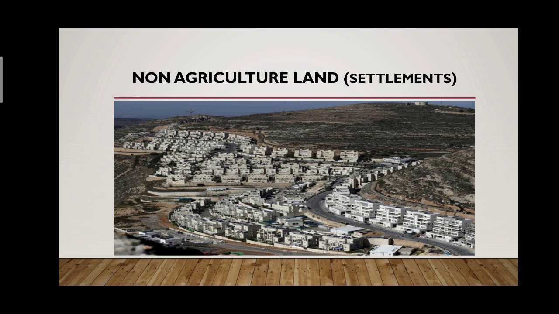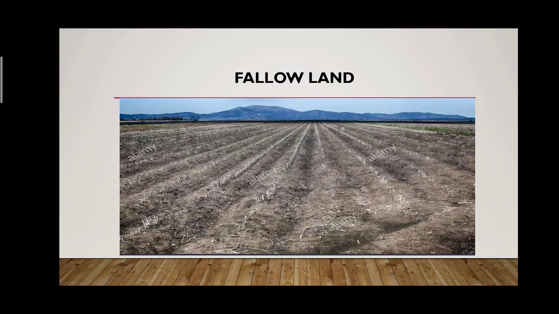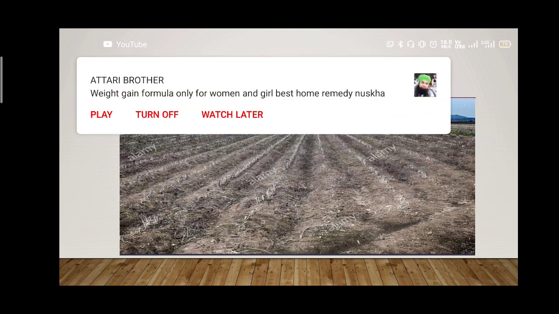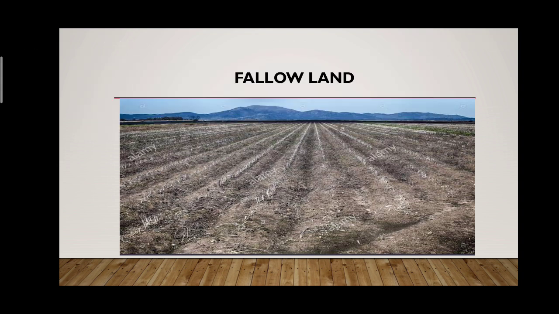Now, in all these lands, let me clear certain points which may be asked in several examinations. What is fallow land? In our country, India, we follow three main basic cultivation practices: Rabi, Kharif, and Zaid. These are the three major seasons of cultivation. Land is kept unproductive for a particular period of time, that is one season. That land is called fallow land.